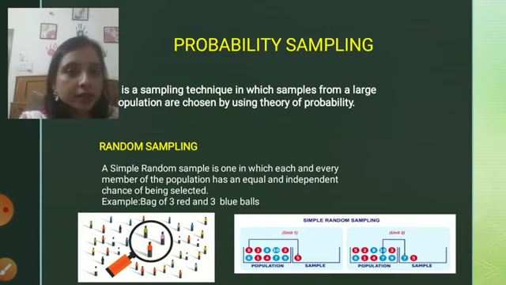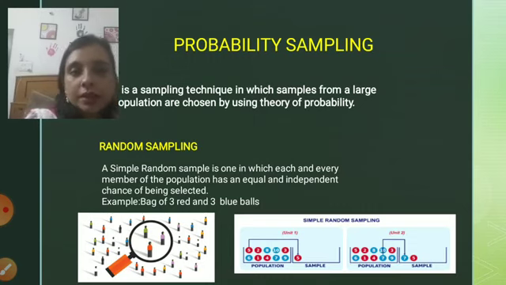As you can see in the first figure, there are a number of persons and randomly 3 persons are being selected. This is considered a random selection. Similarly, in our second diagram, you can see there is a group of red and blue balls. Two kinds of balls are there.